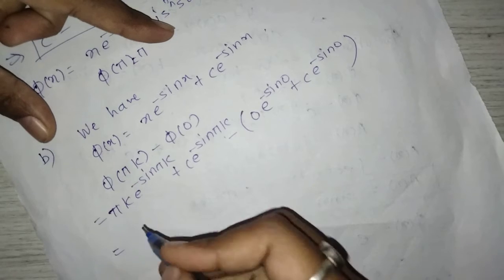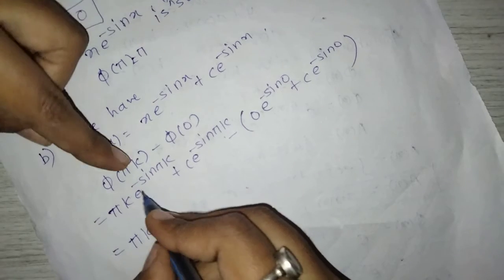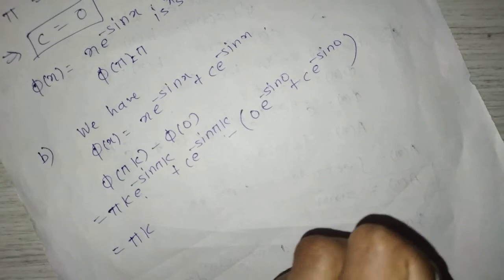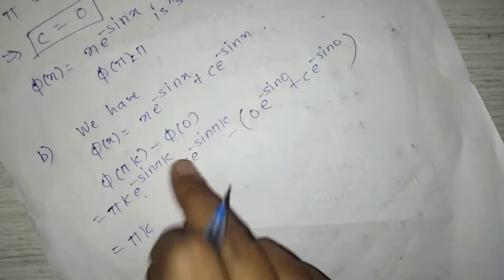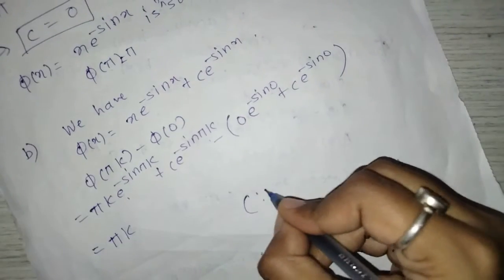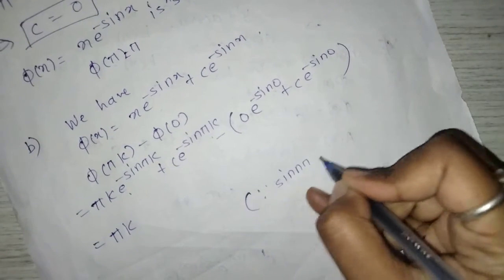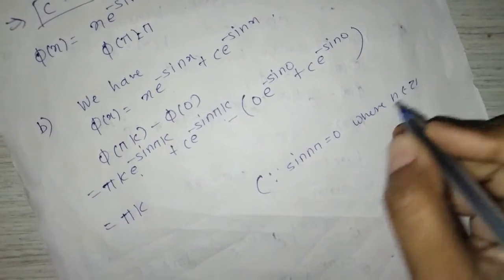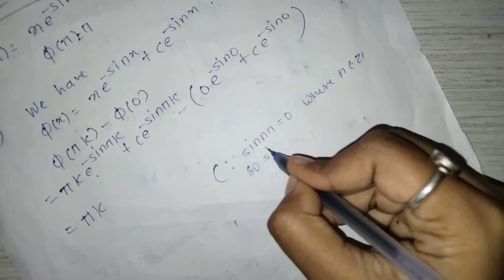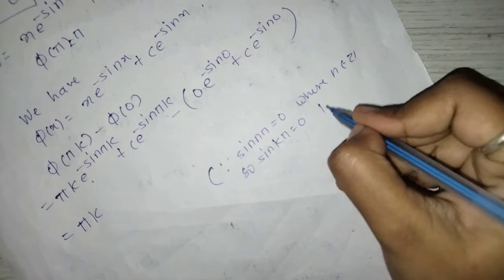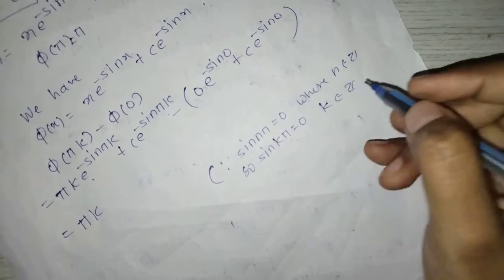So pi k e raised to sin n pi, and sin n pi is always 0, since sin n pi is equal to 0 where n belongs to Z. So sin k pi is equal to 0 because k is an integer.